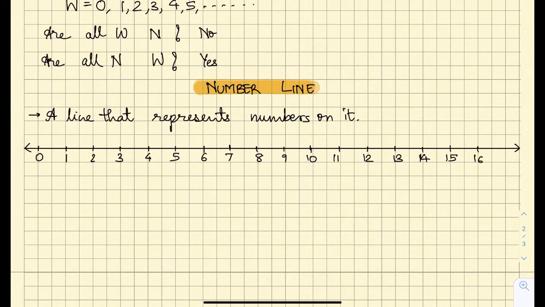Here I can write 17, so I am stopping there. On this number line you can see 0, 1, 2, 3, 4, 5, 6 and so on. The numbers are increasing. This number line begins with 0, so 0 is called the origin. Now as you move towards the right hand side, 0 to 1, 1 to 2, 2 to 3, you will see the numbers are going on increasing, bigger and bigger.